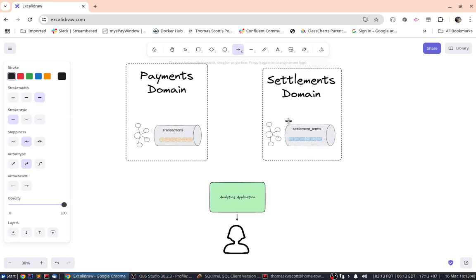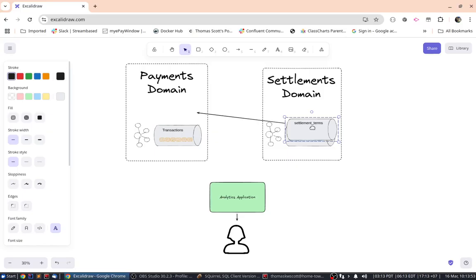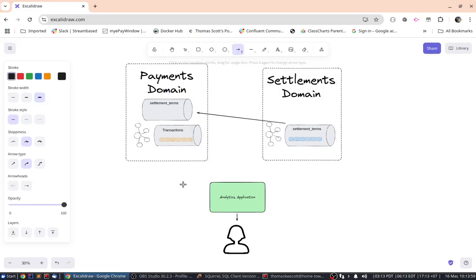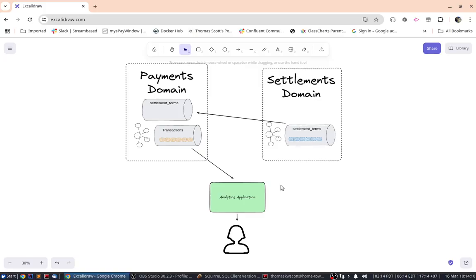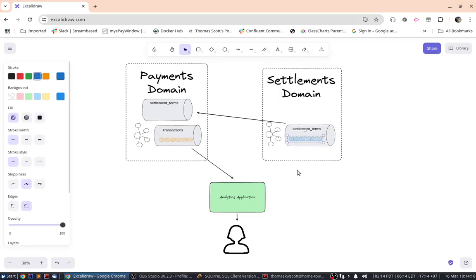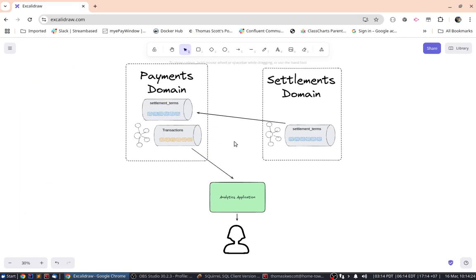A replication approach to this problem would copy one of these topics across to the other cluster. Let's say we move the settlement terms over here. Now what we've done is we've assembled all of the data that we need, and we can use the entire payments domain Kafka cluster to satisfy our analytics application. I'm not going to go into too much detail about the efficiencies of this kind of approach because I've covered it in the post. But what I do want to mention is that in this approach, we don't know the nature of the analytics query ahead of time, so we have to make sure that all data is copied across from our settlements domain to our payments domain.